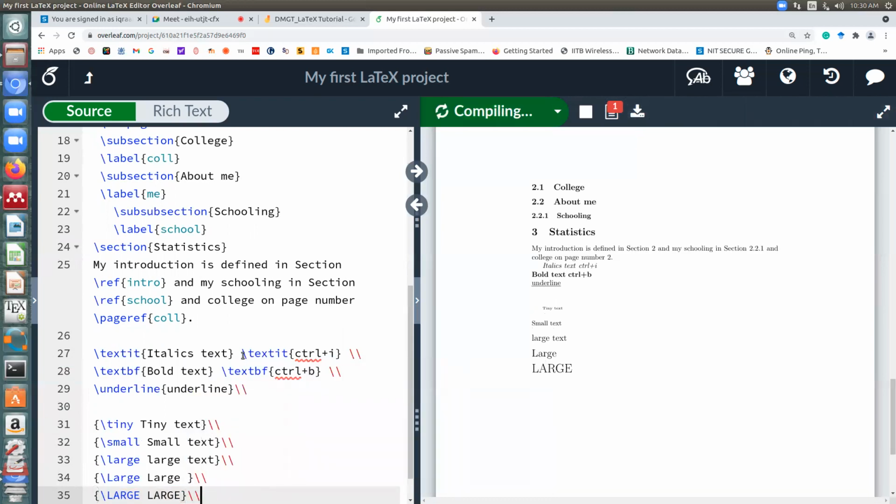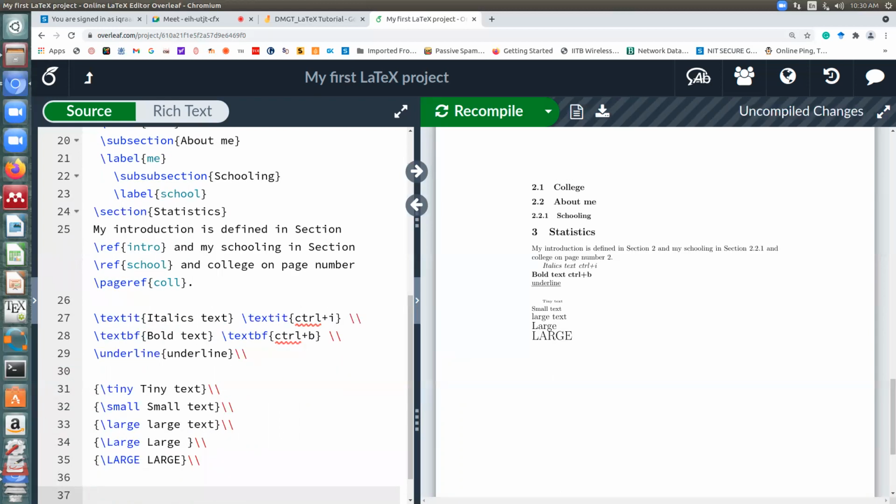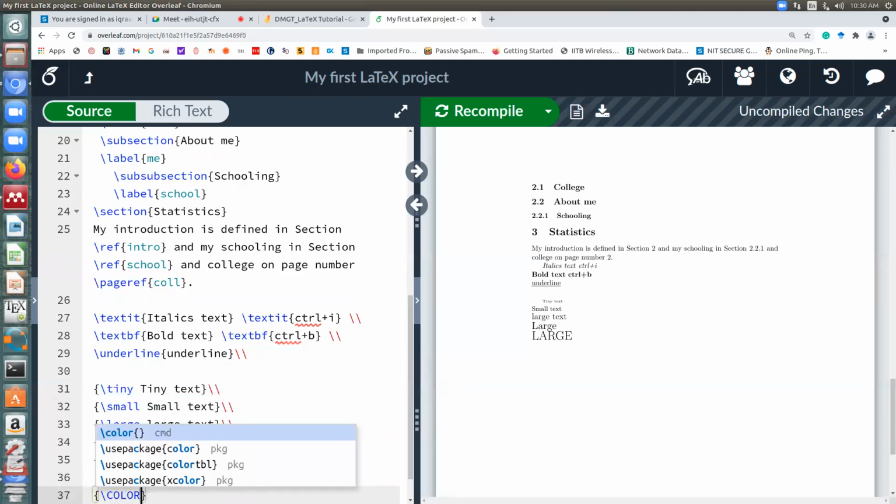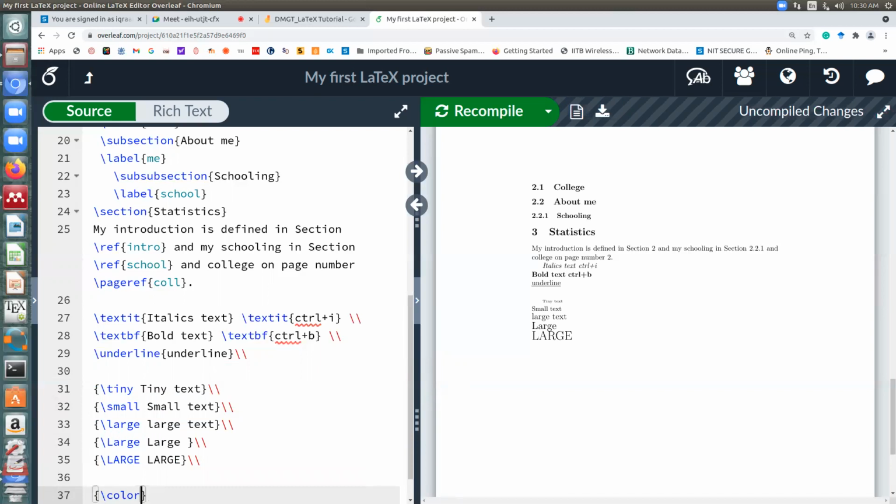Okay, and now if you want to use color, by default color will not work. So I can show you. Suppose I write color and just write it.